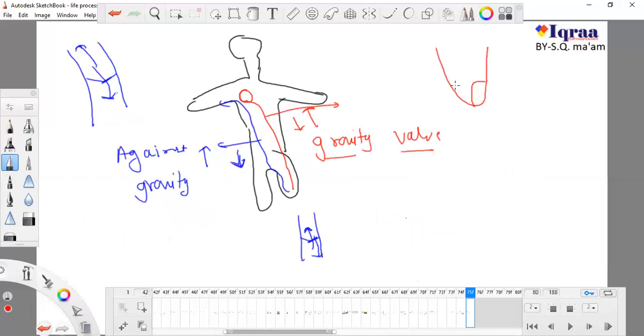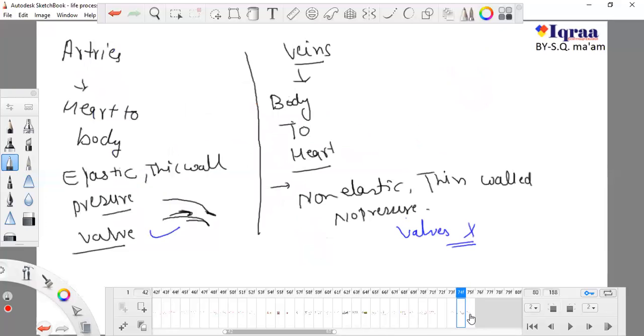Each time the valves open, that is a heartbeat sound. Each time it pumps blood, you feel the sound known as lub dub, or some of us say dhak dhak. So the artery feels the pressure, because it pumps the blood outside. So that is the difference between arteries and veins.